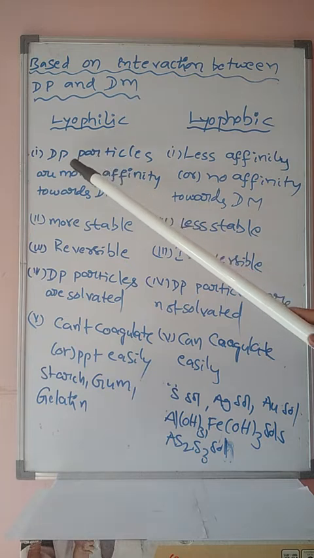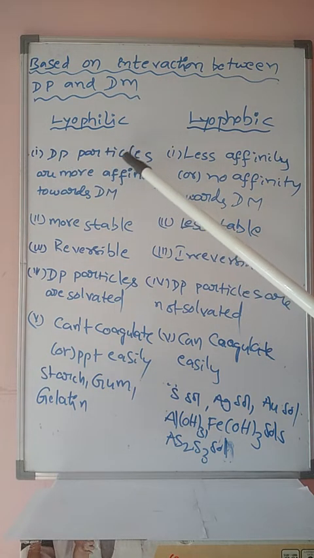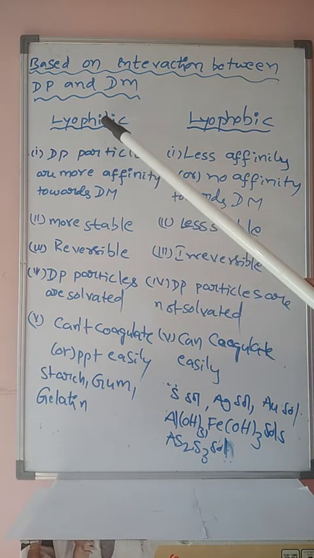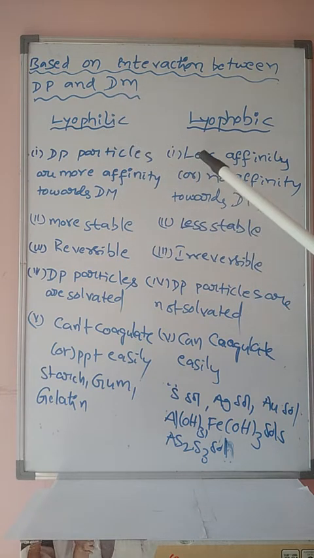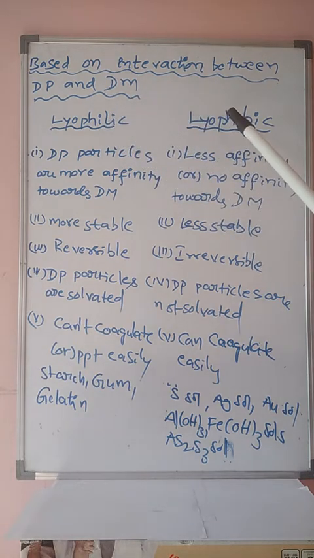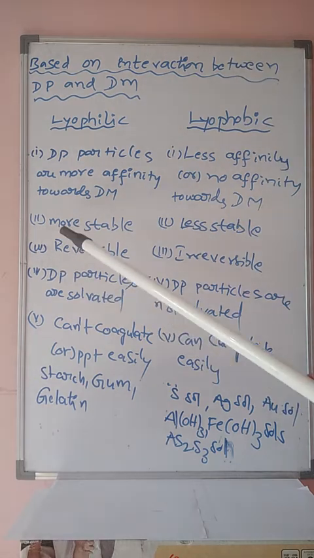The colloidal solution in which the dispersed phase particles have more affinity towards the dispersion medium is known as lyophilic colloidal solution. The colloidal solution in which the dispersed phase particles have less affinity or no affinity towards the dispersion medium is known as lyophobic colloidal solution. Philic means more affinity, like nucleophilic, electrophilic. Phobic means phobia. Okay. Next one.